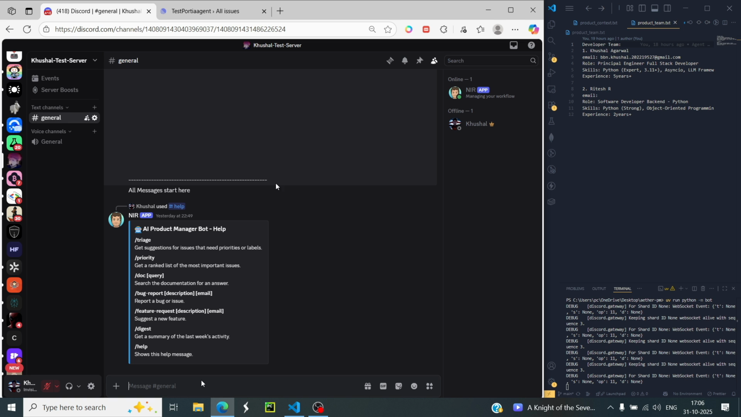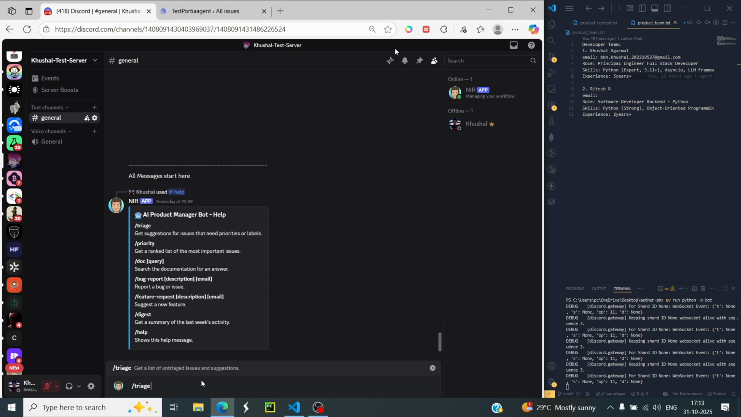And now these are the features of our AI agent, which are ticket triaging, priority, doc, bug report, feature report, and digest. I will be explaining what each and every feature does. So let's run our first command, which is triage.